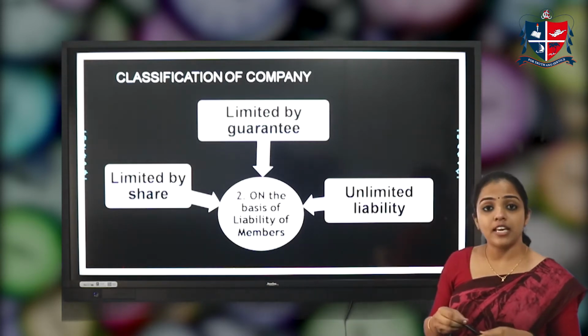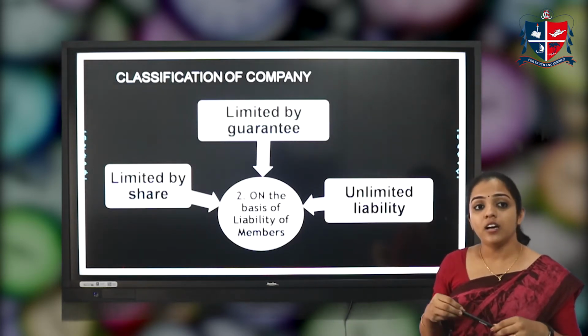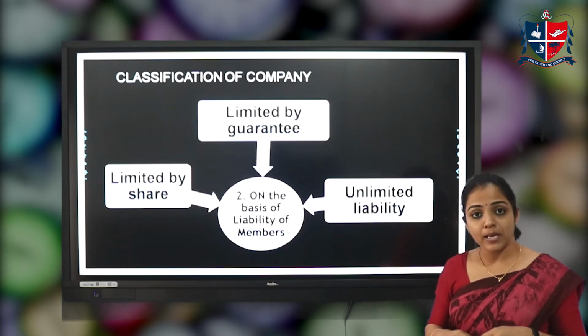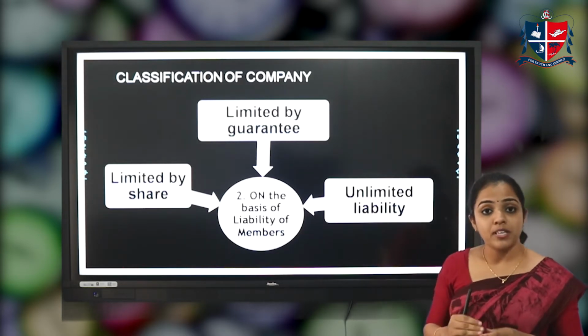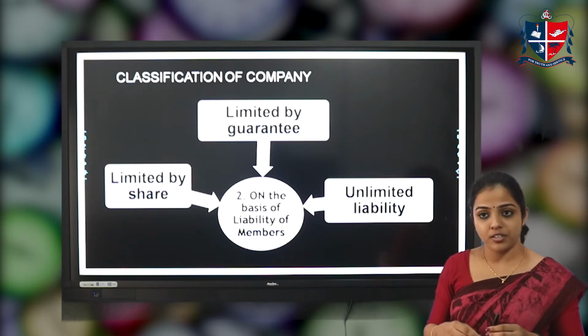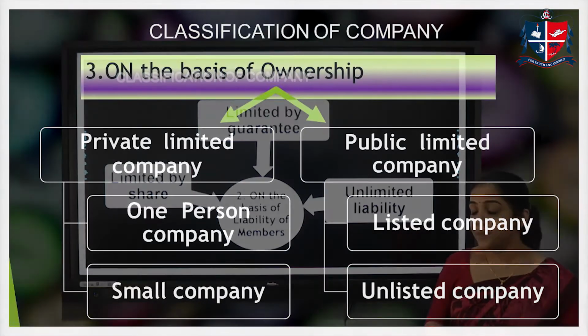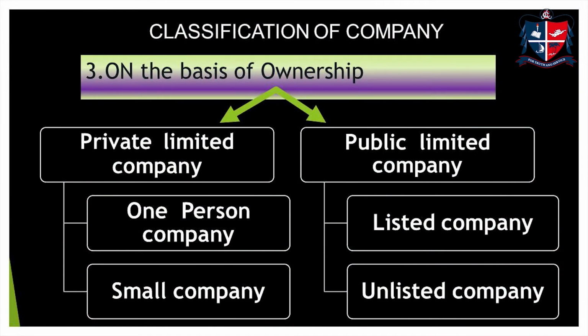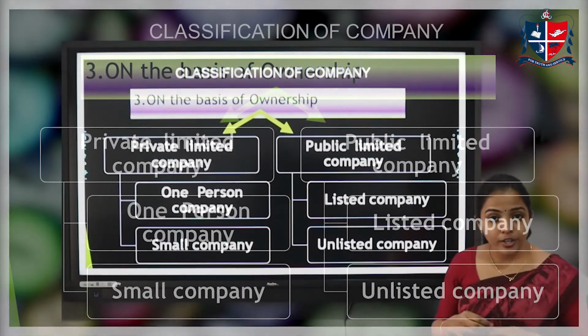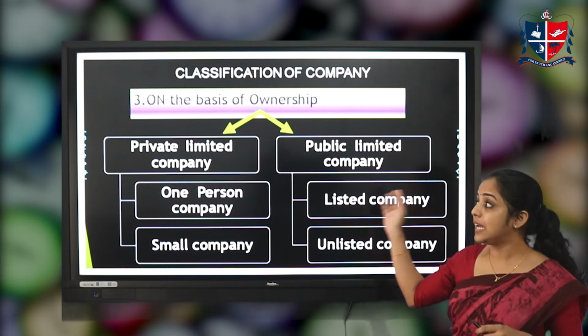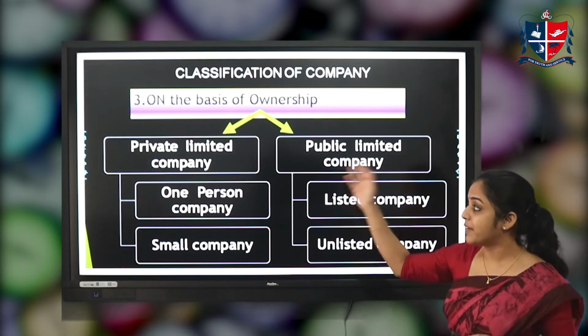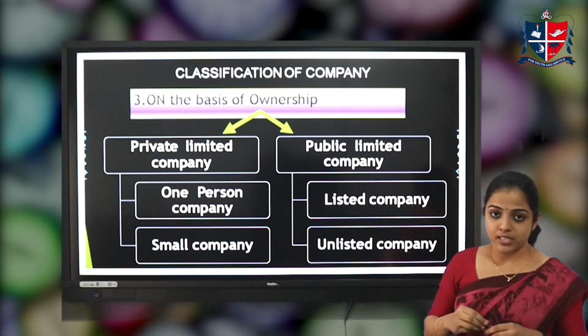In the first case, limited by shares, it may be a private company or public company, and it is limited up to the unpaid value of shares. If a shareholder has fully paid the shares, then the liability is nil. The next classification of company is on the basis of ownership. A company can be classified into private limited company and public limited company.